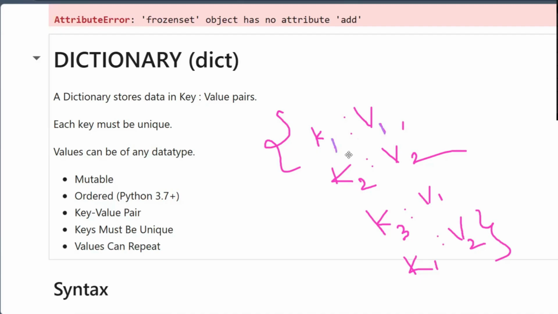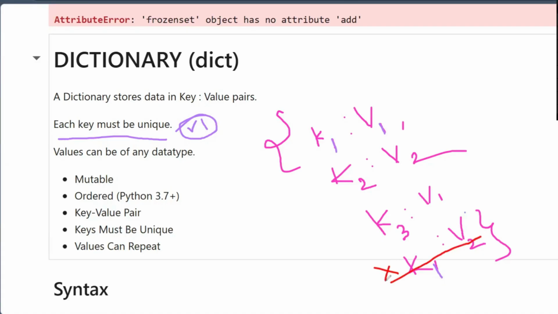For whatever you have read here, first thing, it is a key value pair. And the second foremost thing, it must be unique. We will check that. So key 1, key 2, key 3, key 1. Is it unique? Just key 1 is repeated again. So it is not right, right? Okay. Whatever the key we are discussing, it must be unique. So this one is wrong.